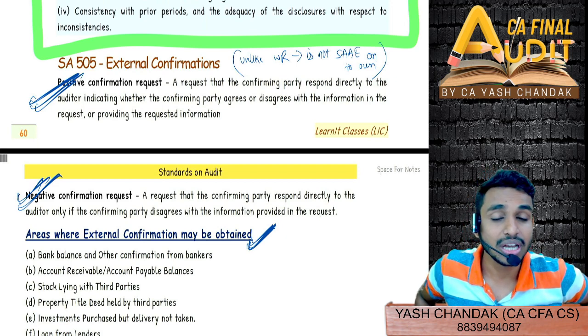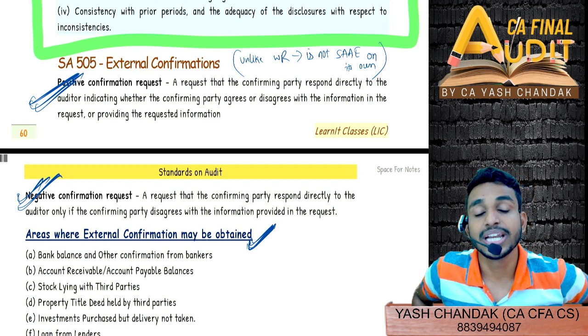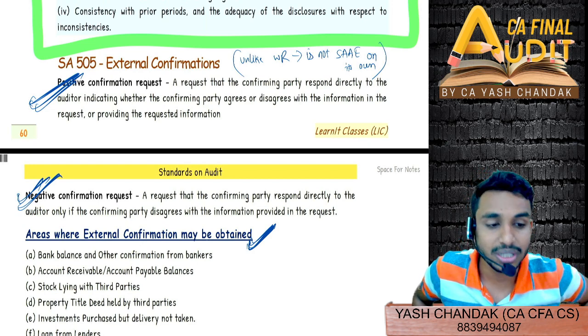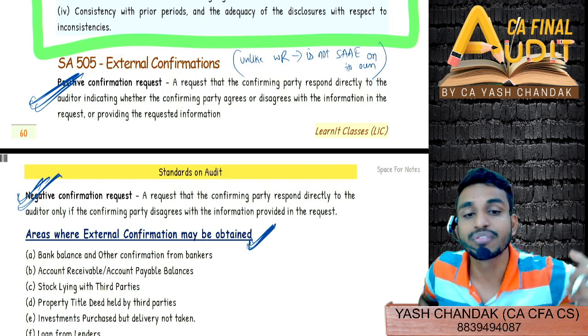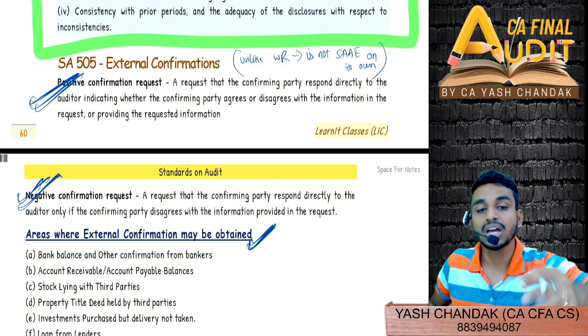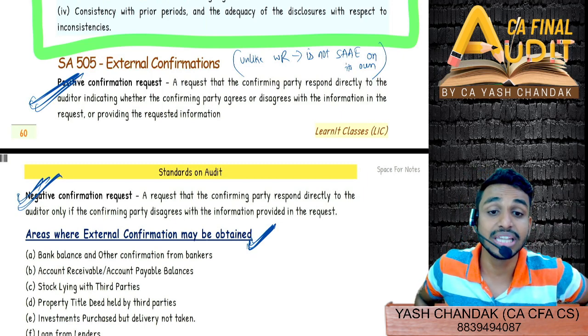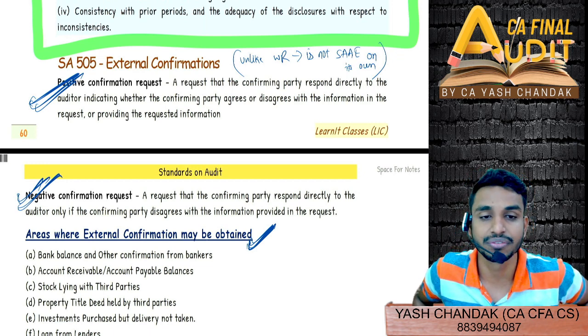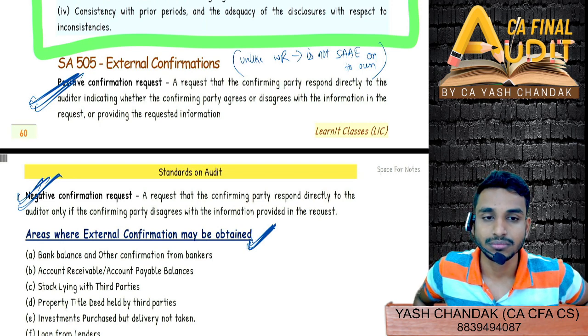And if the confirmation content says that you are required to confirm only in case there is any exception or deviation from the amount that we are trying to confirm from you, then only they will confirm, when there is an exception or deviation, because we have drafted it as such, and therefore that will be a negative confirmation request. Okay, sir. Fine.